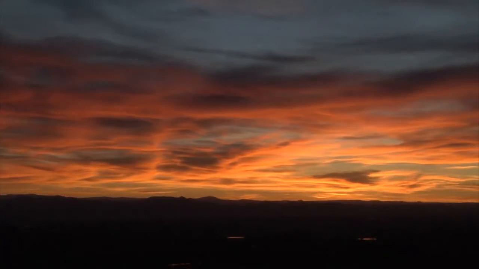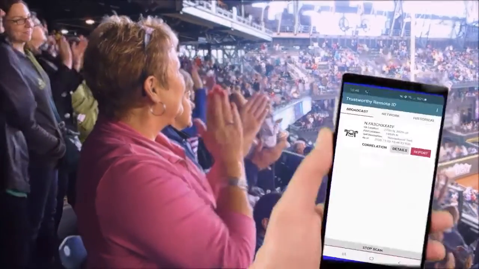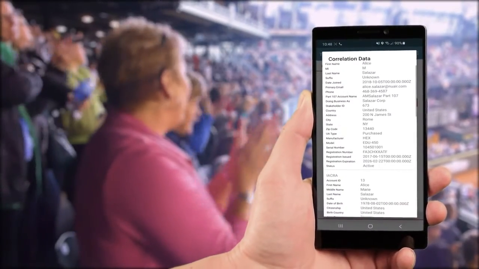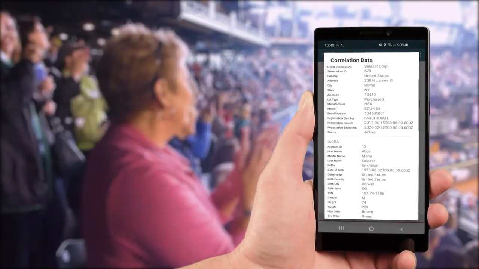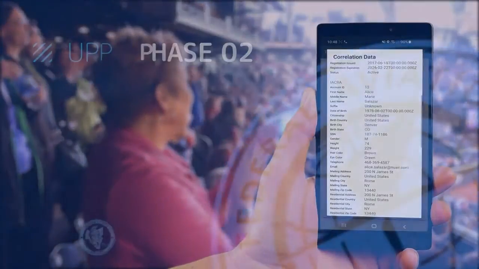The remote identification capability will allow us to safely integrate UAS into our airspace. It will also address the public safety and security concerns for the general public as well as government stakeholders regarding the integration of these drones into our airspace. This will look to, in the future, enable operational capabilities such as beyond visual line of sight operations.